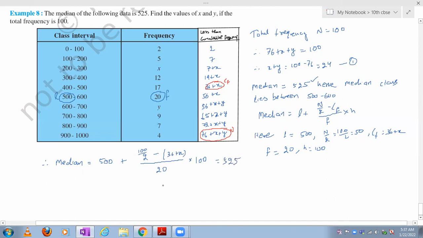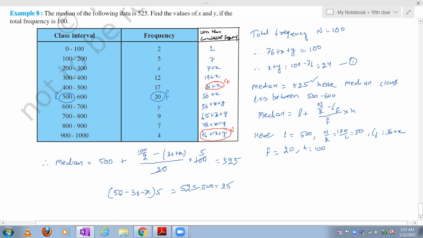Now bring this 500 to this side, then 20 cancels with 100, 5 times. Then I'll write 50 minus 36 minus x, whole into 5, is equal to 525 minus 500, that is nothing but 25, right?